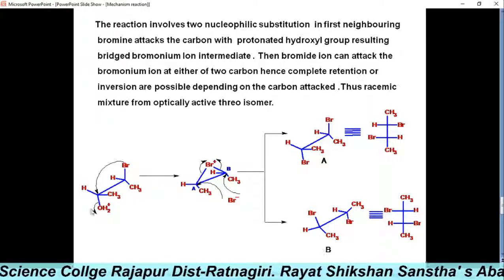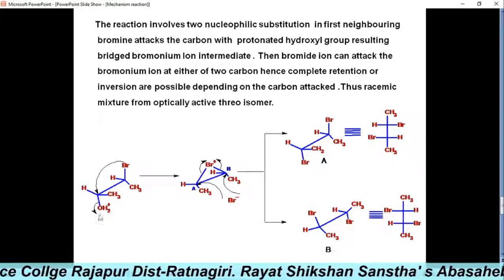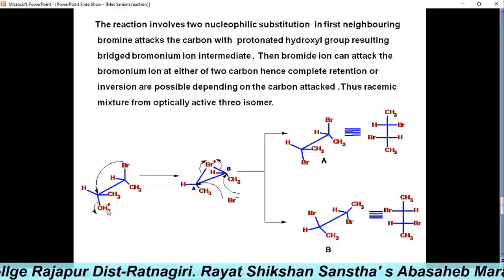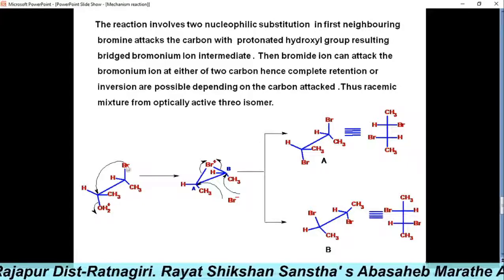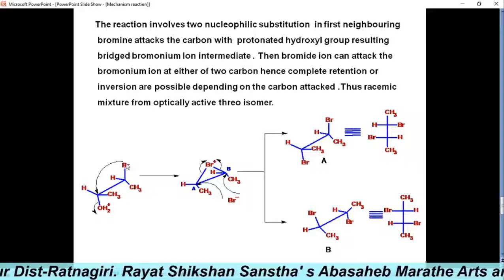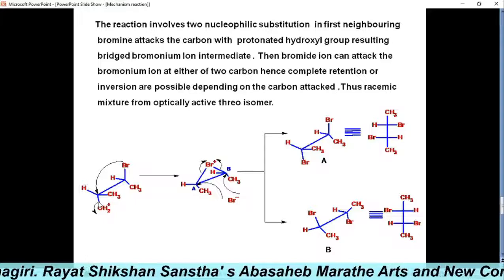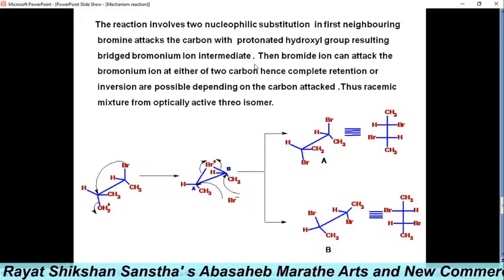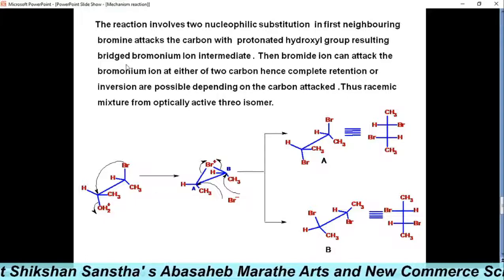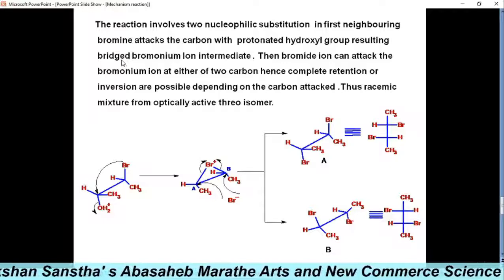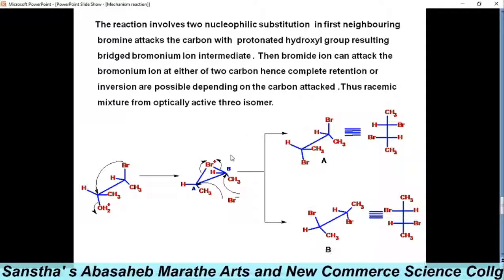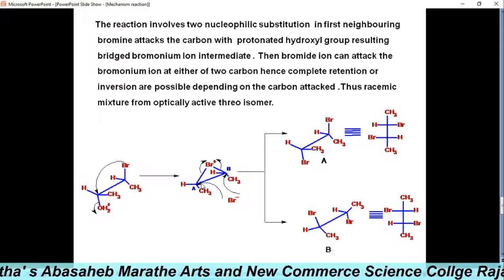The first step is that OH is protonated by the acid, and the lone pair of the bromine attacks this carbon and replaces the water molecule, giving the bridged bromonium ion intermediate.